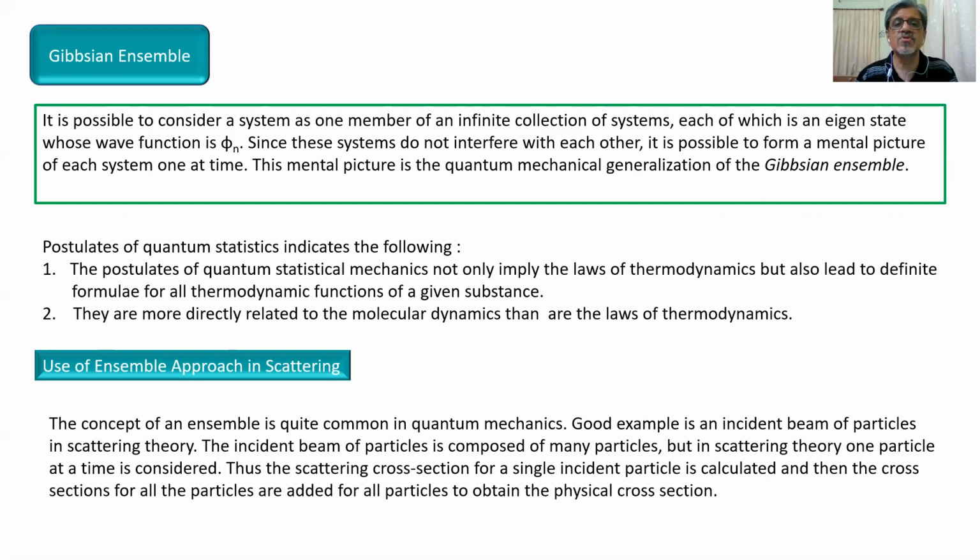Since these systems do not interfere with each other, it is possible to form a mental picture of each system one at a time. Again, we have discussed the mental picture in classical statistical mechanics. This mental picture is the quantum mechanical generalization of the Gibbsian ensemble, similar to the definition we discussed earlier.